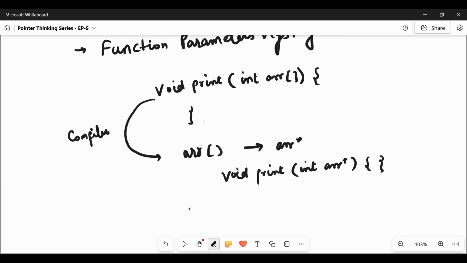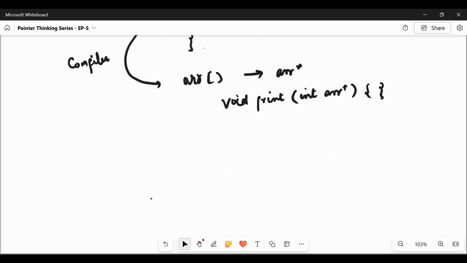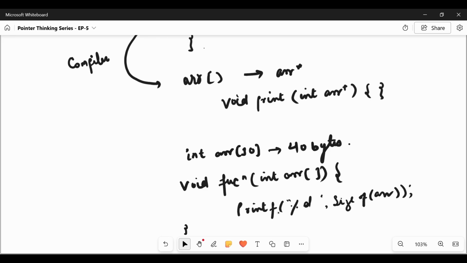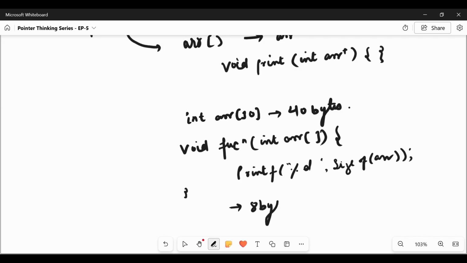Let us assume int arr of 10, so the array is of 10 elements. The total size will be 40 bytes. When we try to calculate the size inside a function, let us say void function with int array parameter, and we print sizeof array, it will return 8, the size of a pointer, because the array has been transformed by the compiler into a pointer.